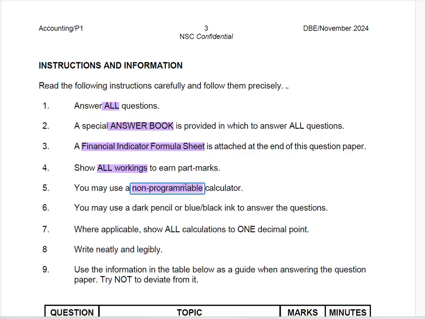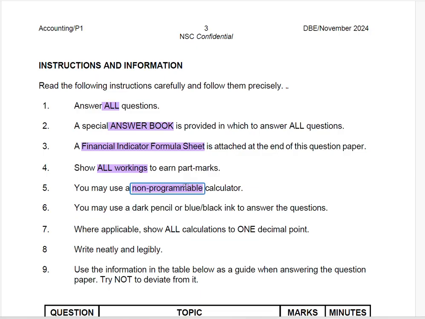So there are calculators that are programmable, meaning they can store information and assist the candidate to copy on the exam by calling up all those saved answers. So what you need to understand is that you should not use a programmable calculator, because if you do use it, you might not be allowed to continue with your exam. So use a non-programmable calculator, or the calculator that you have been using throughout the year and that your teacher is well aware of.